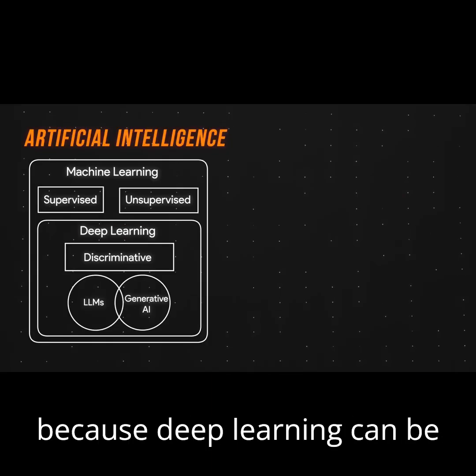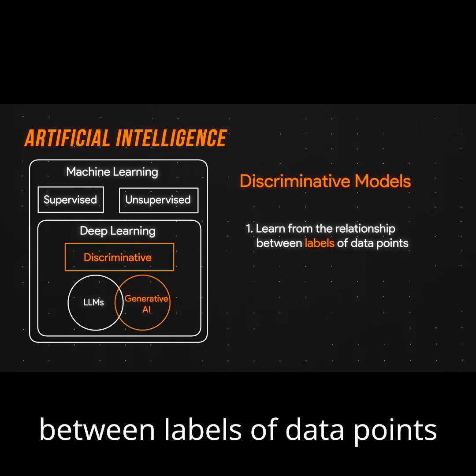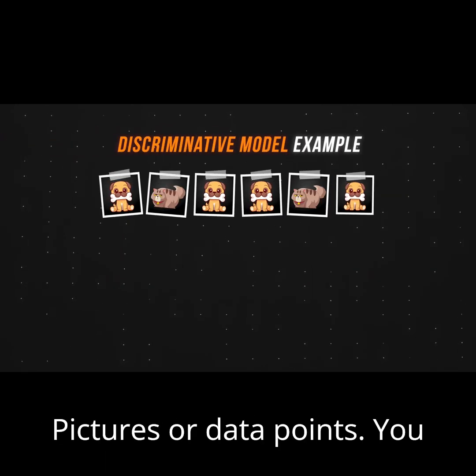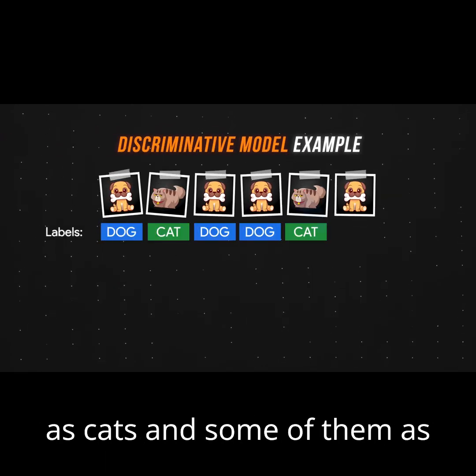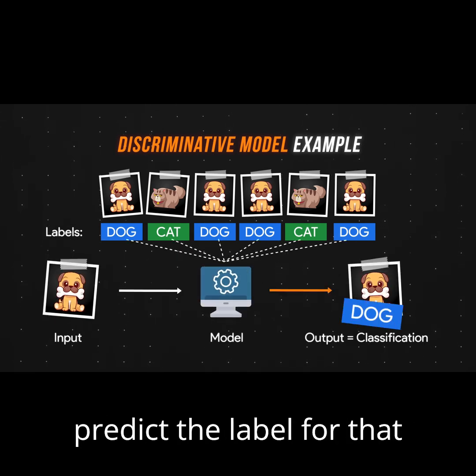That's pretty cool. And we're not done because deep learning can be divided into two types, discriminative and generative models. Discriminative models learn from the relationship between labels of data points and only have the ability to classify those data points. Fraud, not fraud. For example, you have a bunch of pictures or data points. You purposely label some of them as cats and some of them as dogs. A discriminative model will learn from the label, cat or dog, and if you submit a picture of a dog, it will predict the label for that new data point, a dog.